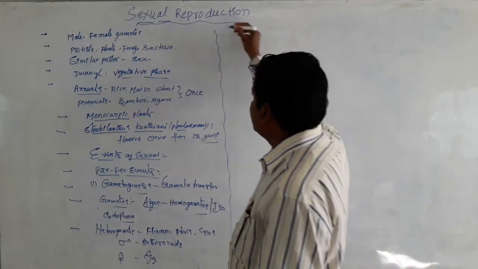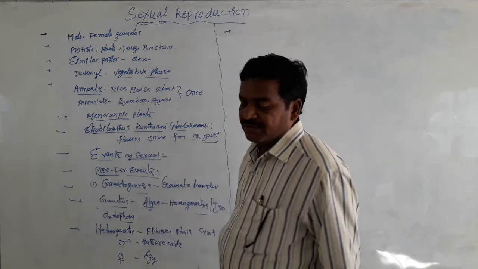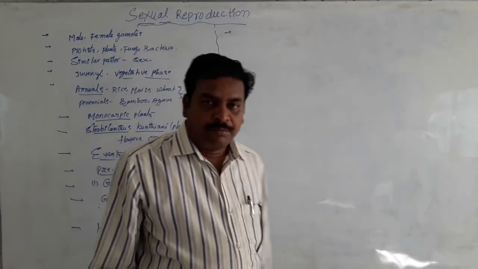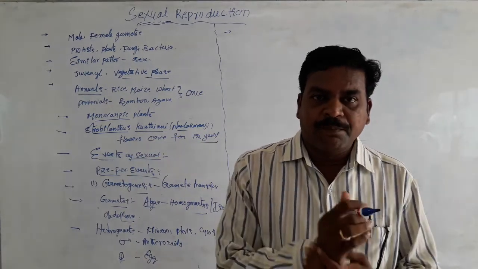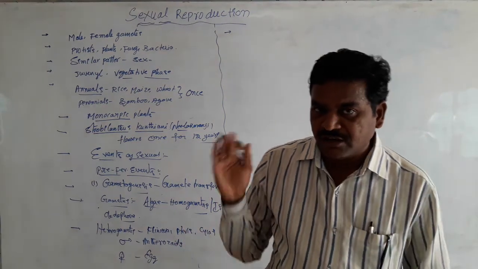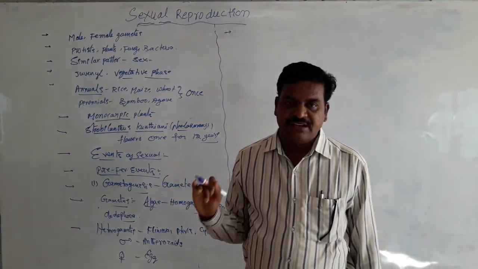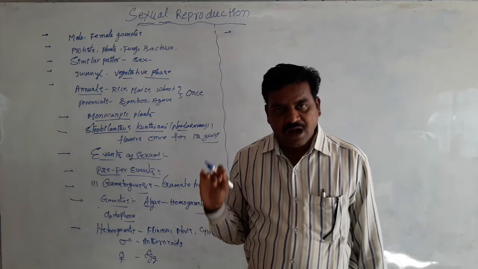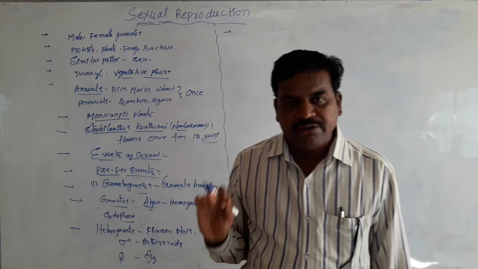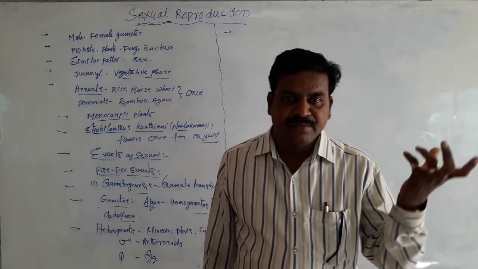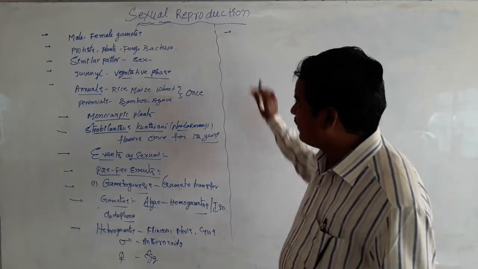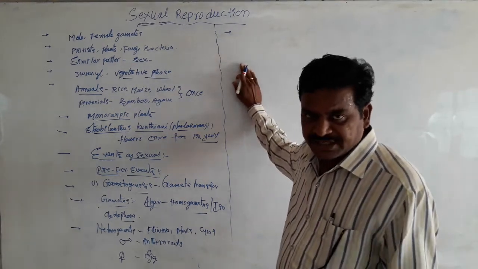At the same time, sexuality in the formation of gametes. Students, sexual reproduction generally involves two parents with opposite sexes. But this is not correct at all times. In some cases, only one organism may bear male and female sexual organs on the same plant, and produce both male and female gametes on the same plant.